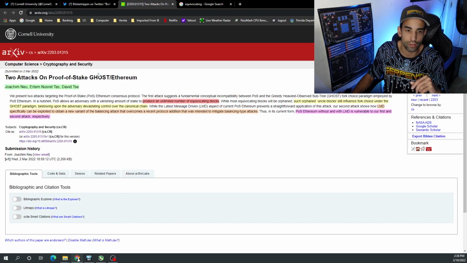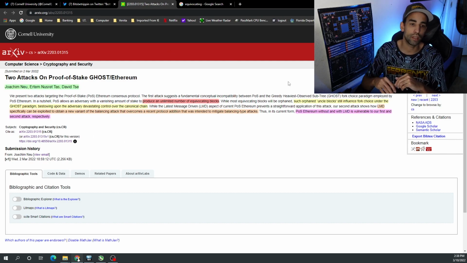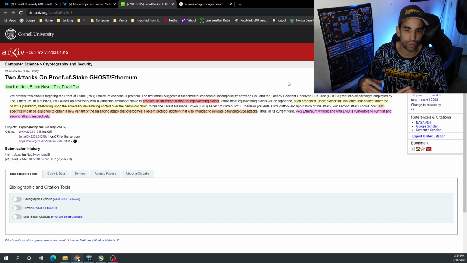Moving on to the findings, the three individuals who published their information is up here in the top left if you want to check them out. But they say here that we present two attacks targeting the proof of stake Ethereum consensus protocol. The first attack suggests a fundamental conceptual incompatibility between proof of stake and the greedy, heaviest observed subtree, GHOST, fork choice paradigm employed by the proof of stake Ethereum.